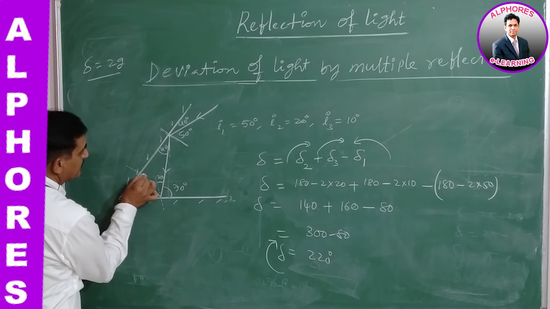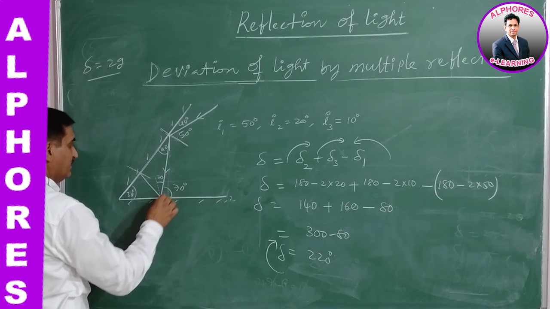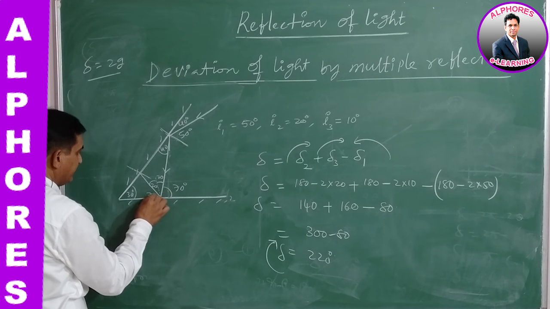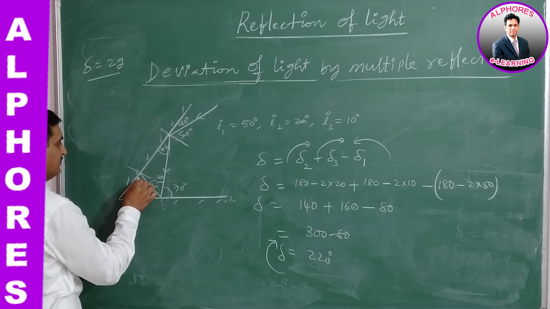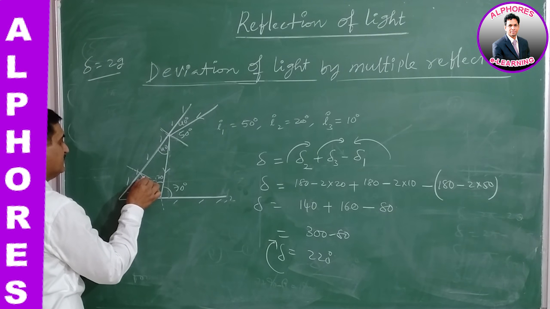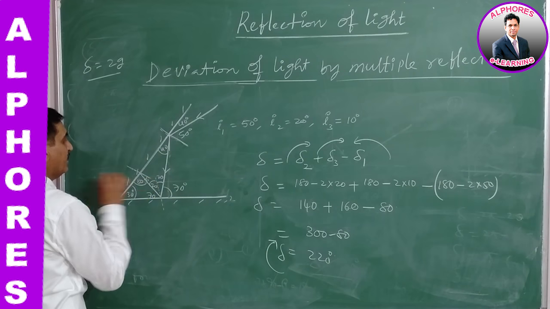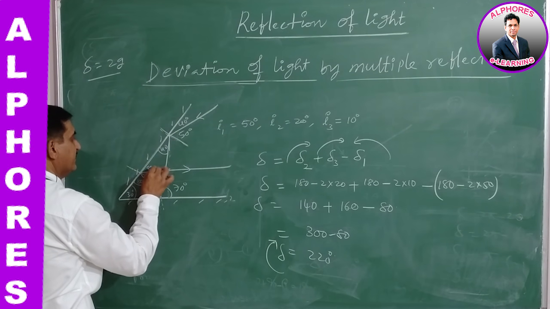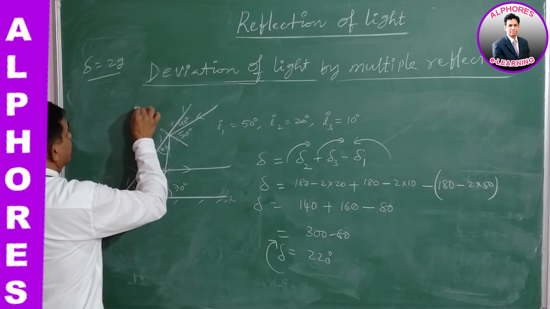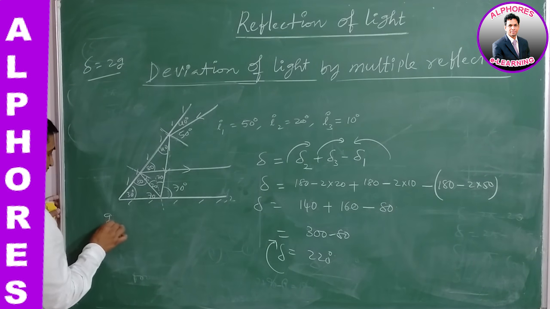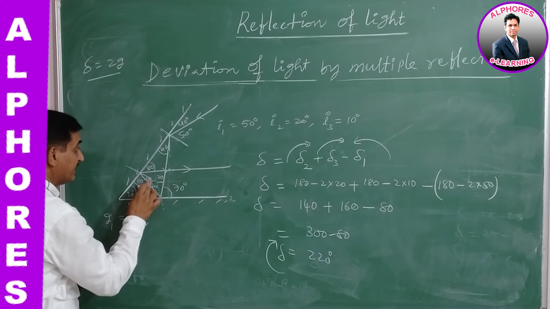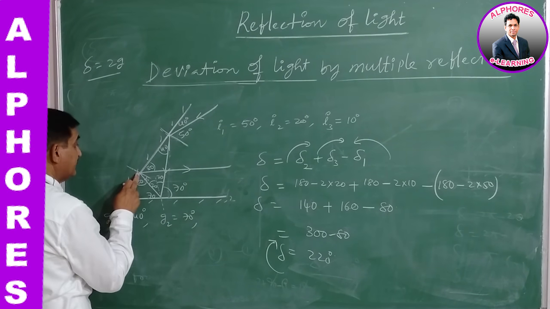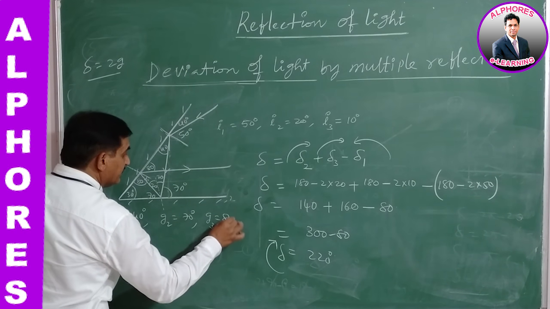So here the normal is drawn. Now this is 20, this is also 20. 20, 20, 40. Of course this is 90. This is 70, this is 70. 30, 100. This is 80. And the remaining angle is 10 degrees. Of course, the glancing angle here is 80, and here also the glancing angle is 80. Now the first glancing angle G1 is 40 degrees, the second glancing angle G2 is 70 degrees, and the third glancing angle G3 is equal to 80 degrees.